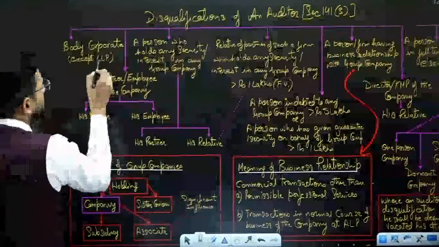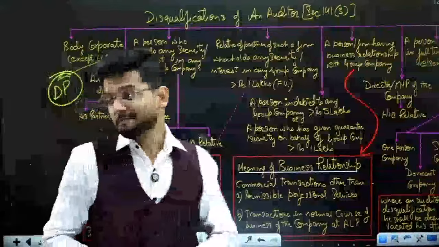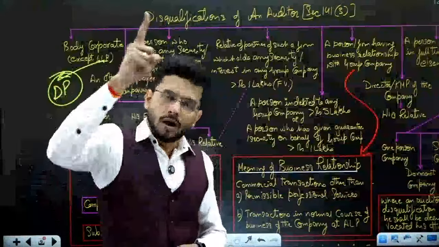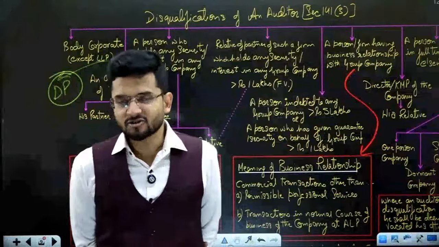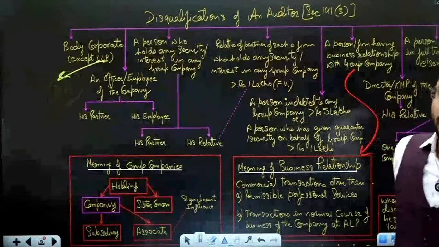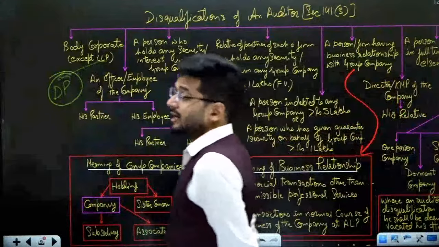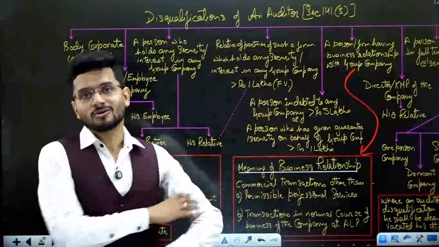Because in case of an LLP also, guys, there is a designated partner who has got unlimited liability. So we at least want one partner to have unlimited liability, so we can extract their personal belongings also if they do any wrong in doing the audit of any particular company. Because if a wrong is done to a company, then the entire shareholders are at a loss.